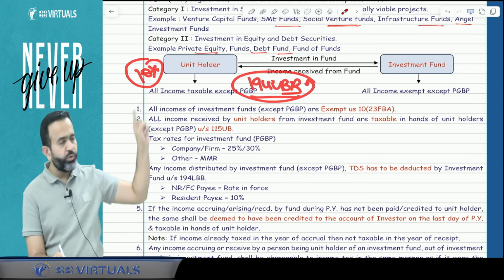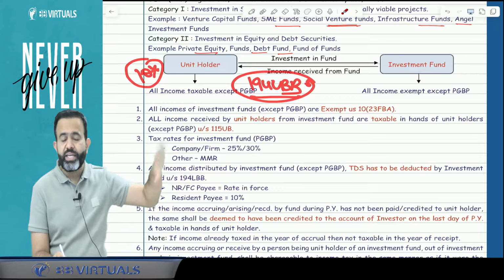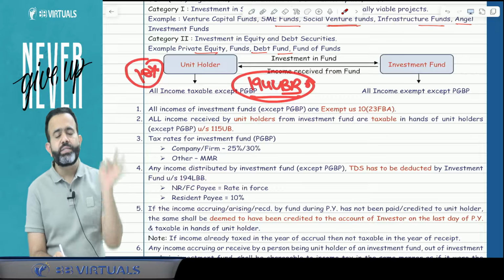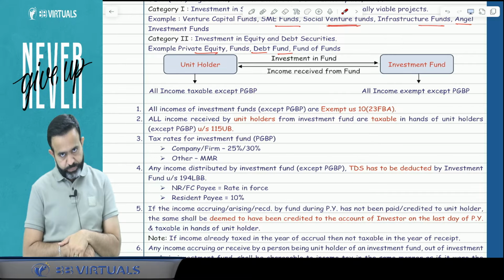In case of a non-resident or foreign company unit holder, the rate in force applies, and in case of a resident unit holder, 10% is the TDS rate.